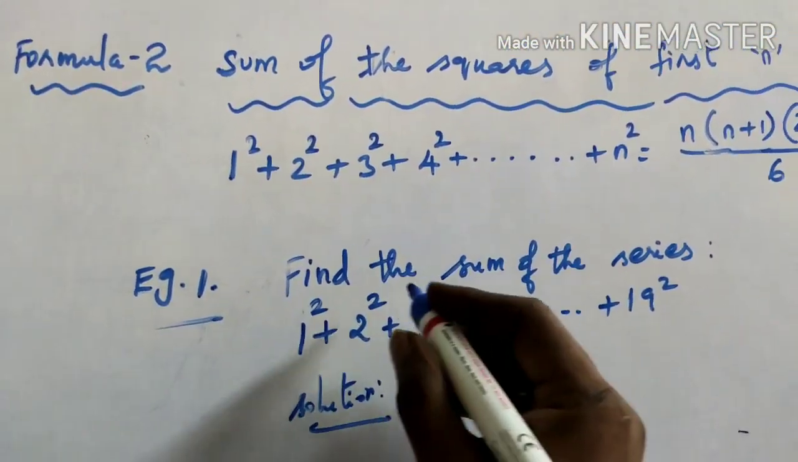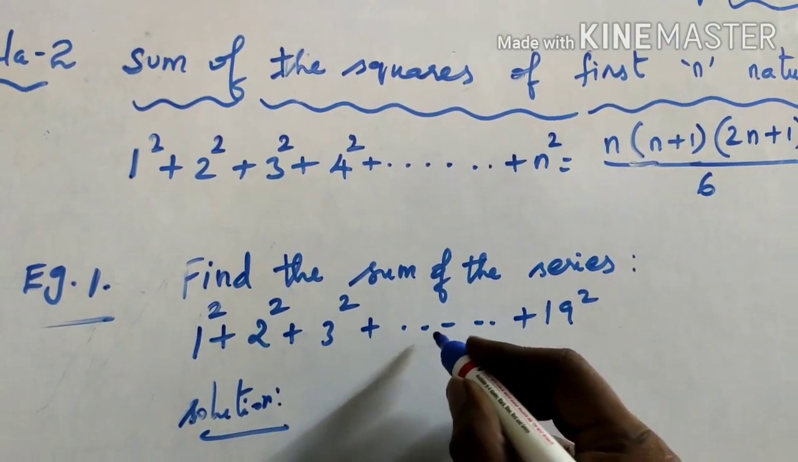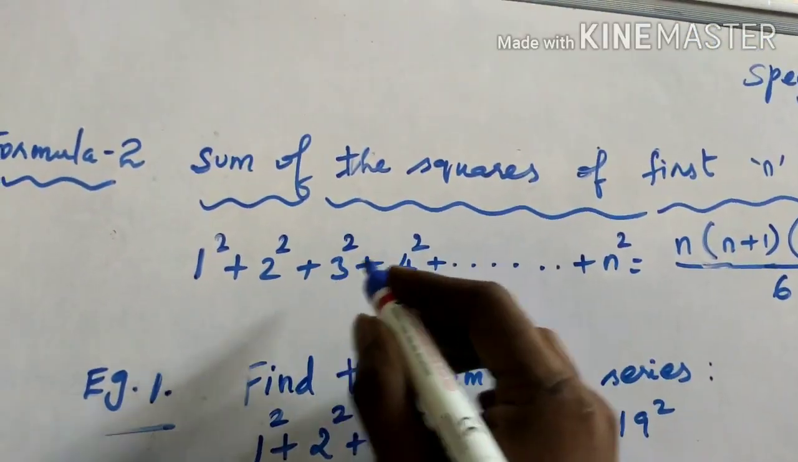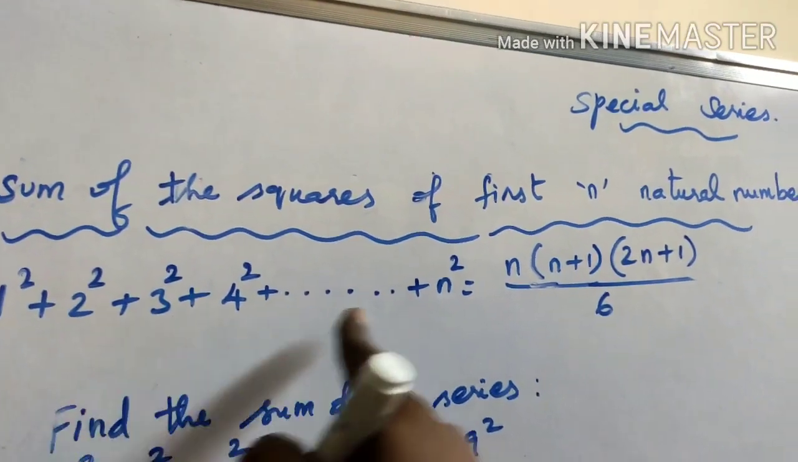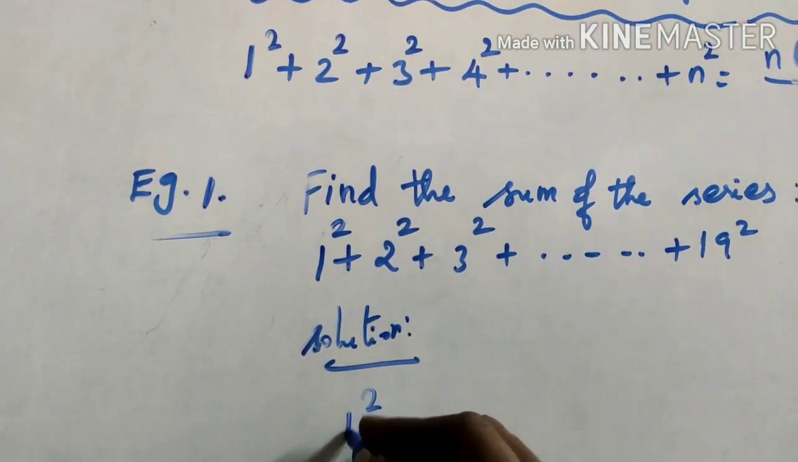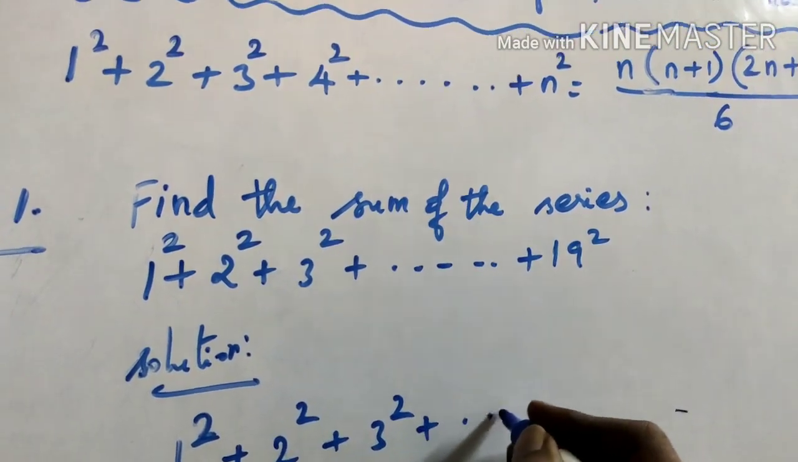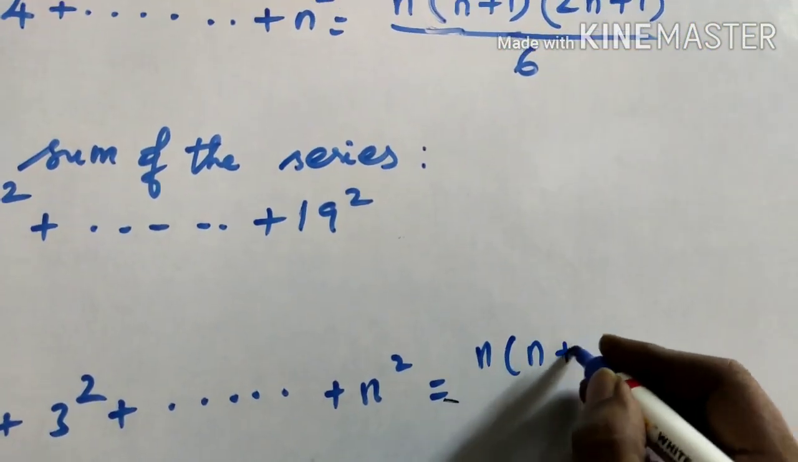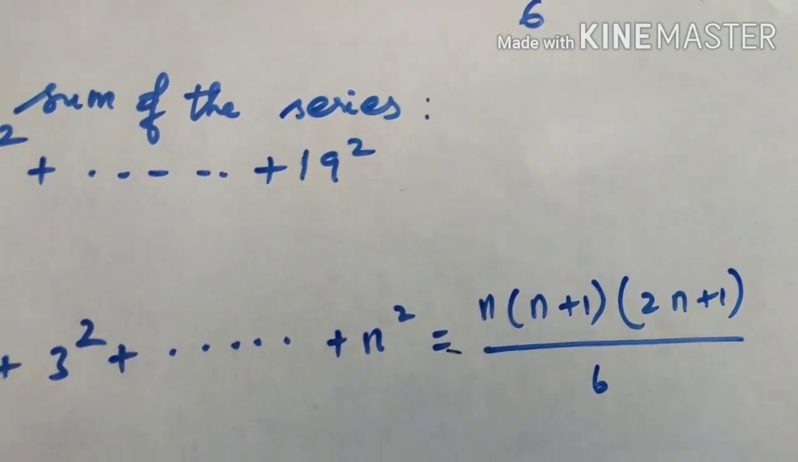First example, find the sum of the series 1 square plus 2 square plus 3 square plus dot dot dot till 19 square. Seeing the question itself, it is very clear that it belongs to formula 2, sum of the squares of first n natural numbers. So write the formula first: 1 square plus 2 square plus 3 square plus dot dot dot plus n square equal to n into n plus 1 into 2n plus 1 by 6.